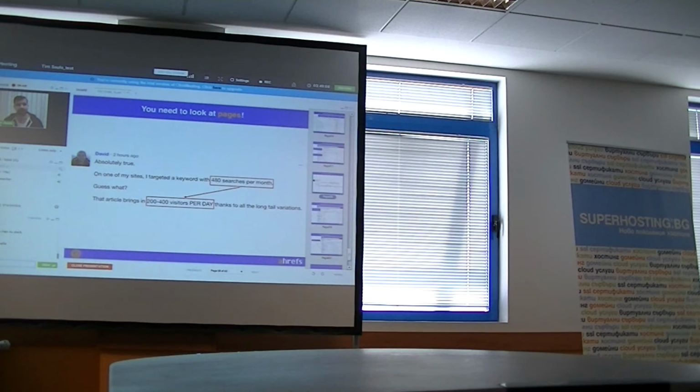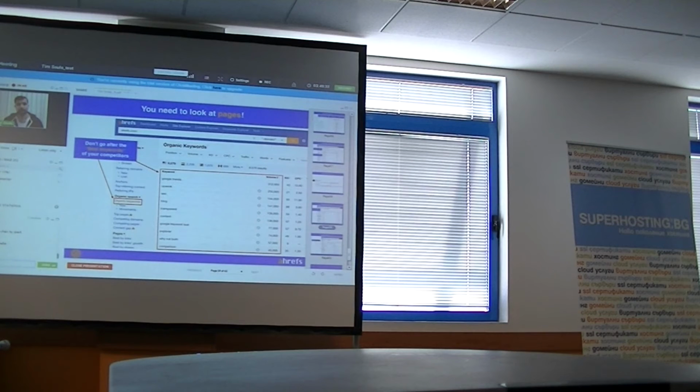And I wrote a post about this at Ahrefs, and this is a comment from one of the readers. He said that he was targeting a keyword that has slightly less than 500 searches per month, but this article is generating from 200 to 400 visitors per day. This is again back to the concept that you shouldn't only look at the search volume of an individual keyword, but study the total traffic potential of the ranked pages.